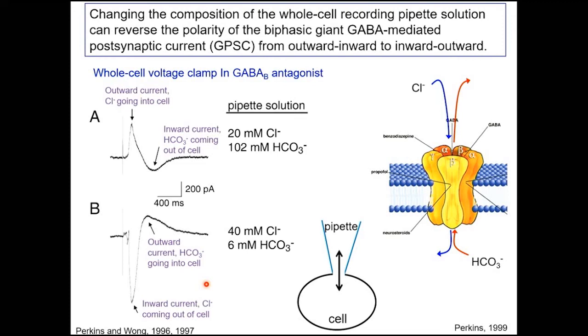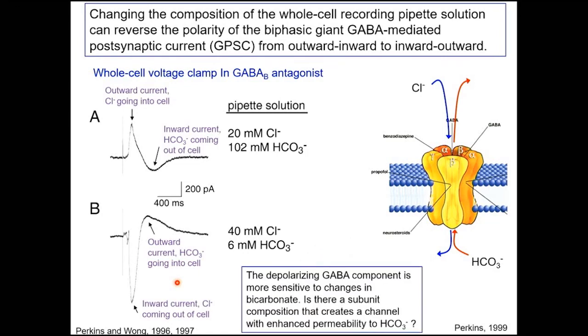So one of the hypotheses for the depolarizing GABA was just chloride accumulation, and then we can see that bicarb current. But by showing that I can completely reverse it by manipulating the anions, that makes that hypothesis much more unlikely. I had a paper where I went through all these various ways of showing that chloride accumulation does not account for the depolarizing GABA.